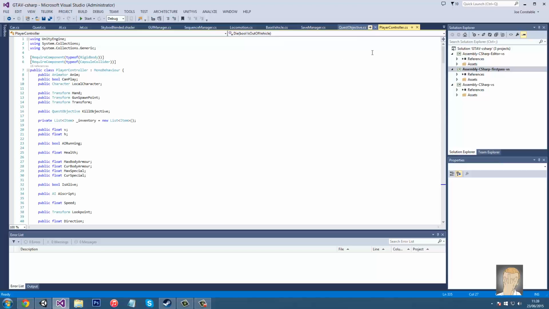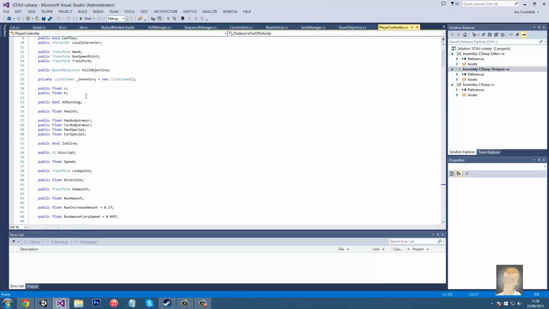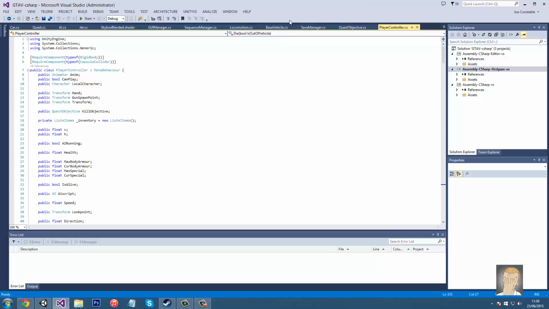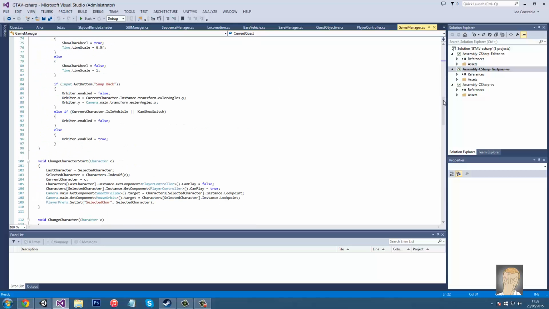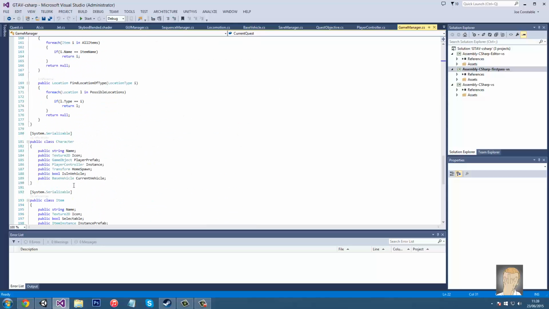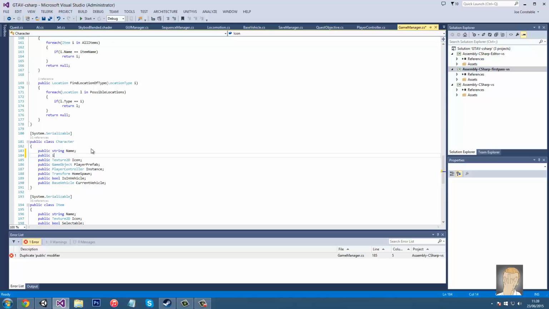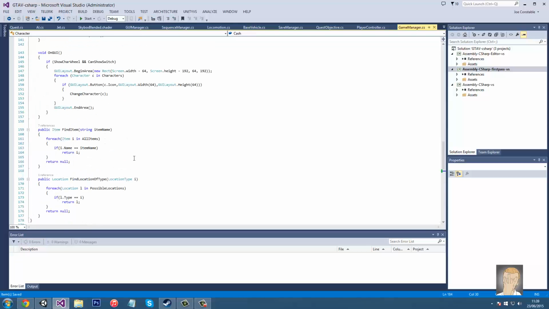So first thing we need to do is go into our player controller. And actually no, let's not do that. Let's go into Game Manager, and let's go down to the bottom where we have our character. Under name, we're going to create two new variables. They'll both be public int, cash and bank account, and both will be at 0.